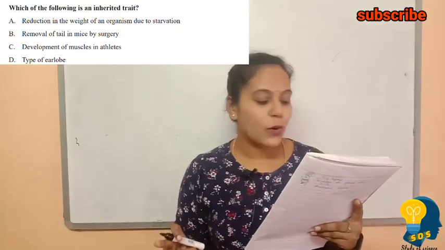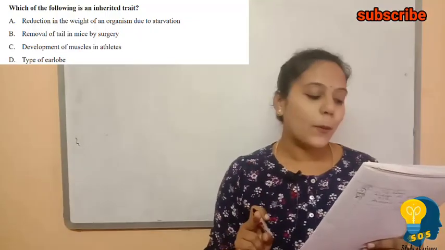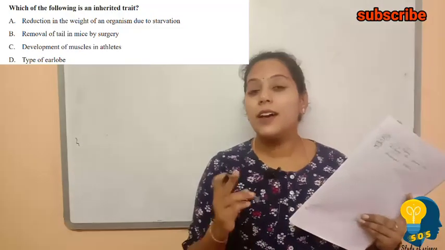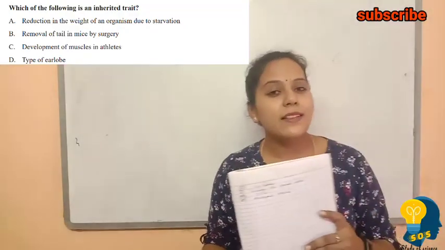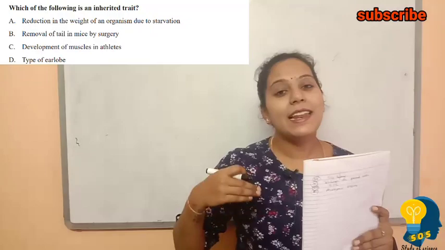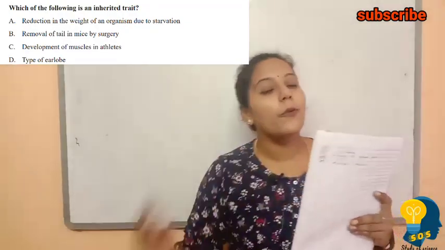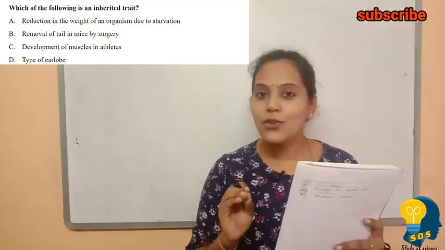So the second option is also not correct. Moving to the third option, development of muscles in athletes. When we look at the third option, development of muscles is also happening in the lifetime. So it is not inherited from parents to offspring. So the third option is also not correct.